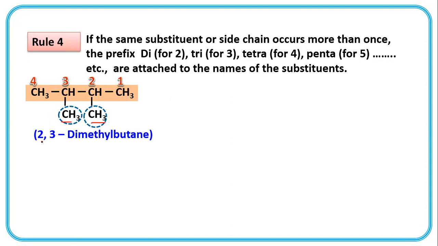So this is 2,3 dimethyl butane, because the parent chain, the longest chain, contains 4 carbons, and 4 carbons of an alkane is butane. The methyl group occurs 2 times, so dimethyl, and they are present at the second and third position.